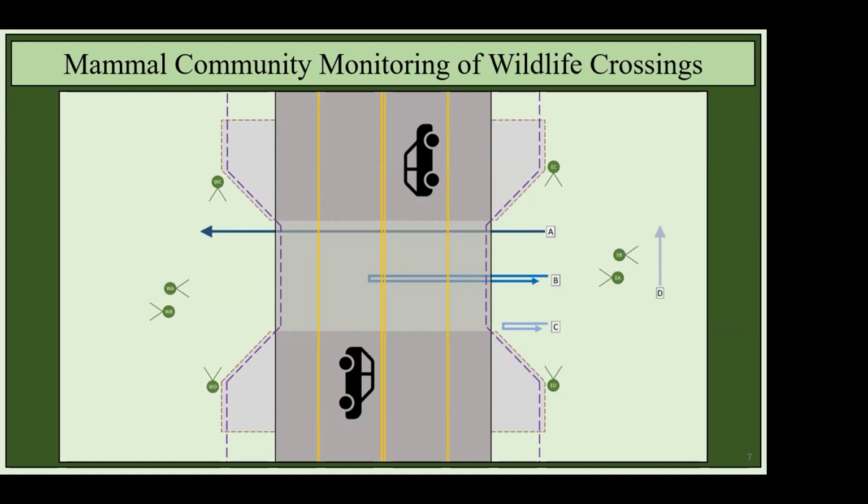We used between 2 and 12 camera traps at each of our sites, depending on the size of the structure, because we wanted to make sure that we fully captured everything that was using that wildlife crossing. And then once our photos were sorted, we determined how animals interacted with that crossing. We classified these into 4 different categories. A was a successful crossing: the animal went from one side to the other. B, an animal entered the crossing but exited on the same side. C, the animal approached the crossing but didn't actually enter the crossing. And D, the animal was seen in the area but never actually interacted with that crossing. For our total detection analyses, we just combined all 4 of these categories into a single category of detections at a wildlife crossing.